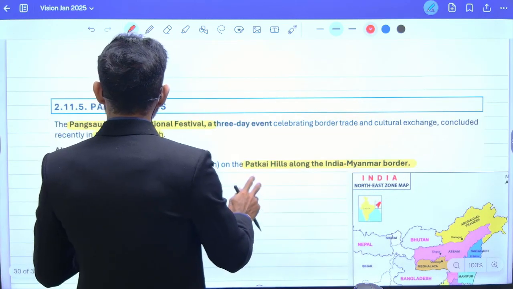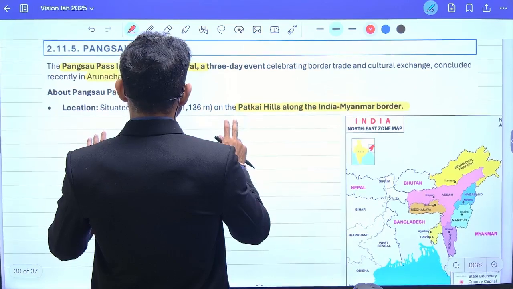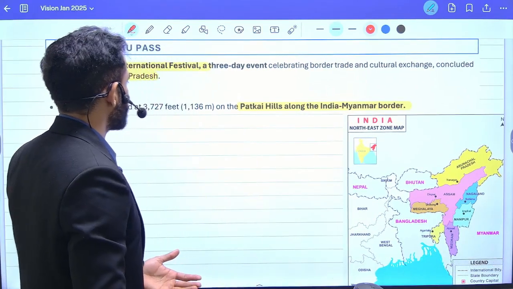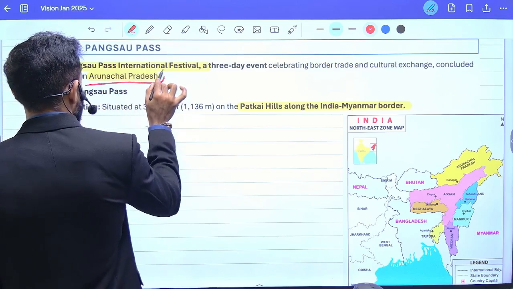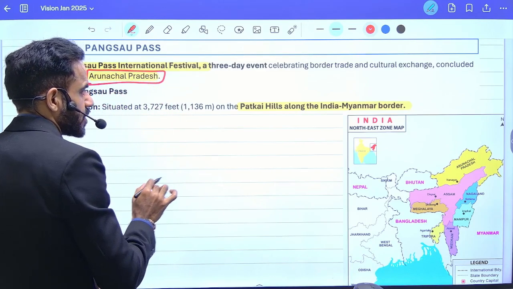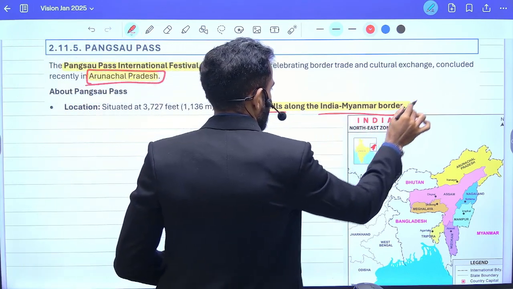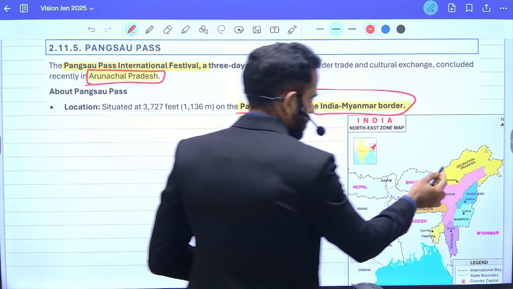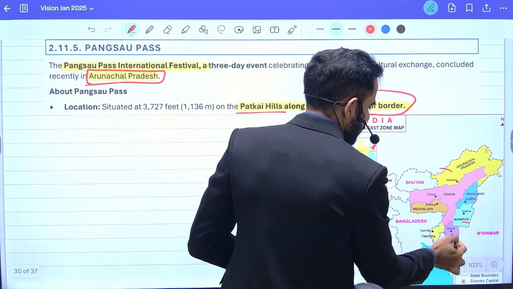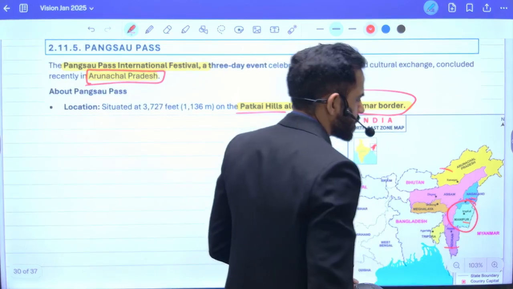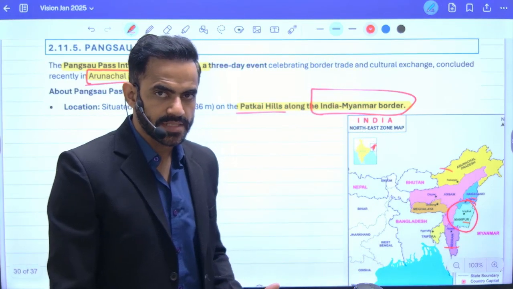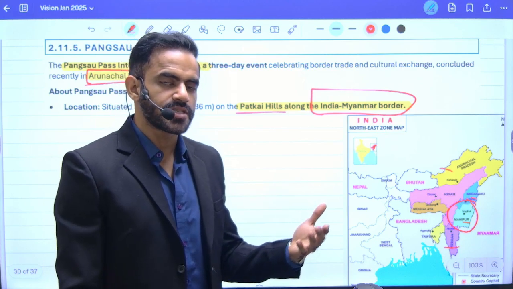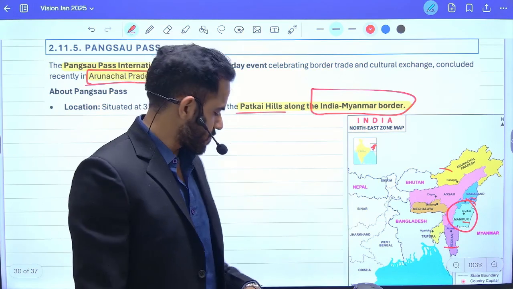Next is related to Pangsau Pass. So this Pangsau Pass International Festival was organized recently in Arunachal Pradesh. And this is situated in Patkai Hills, which are along the Indo-Myanmar border. So this is Arunachal Pradesh, Nagaland, Manipur and Mizoram. Recently, Manipur was in news because of the conflict and violence. Subsequently, the Chief Minister of the state resigned and President rule was imposed in Manipur.